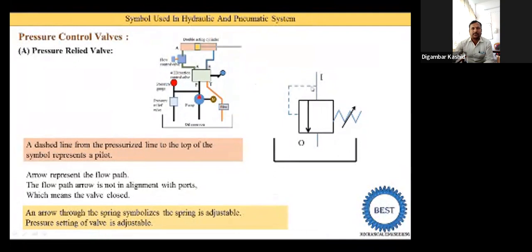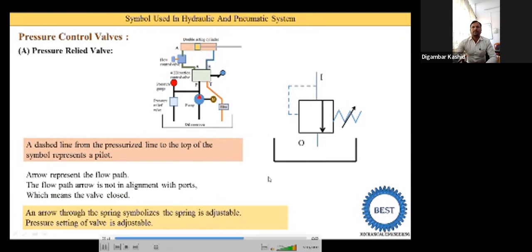Pressure is increased, the oil enters from this dash line to this side, and this arrow is moving, or some plate inside is moving, and the oil is going into this outlet pipe. Okay, so this is the working of the pressure relief valve.